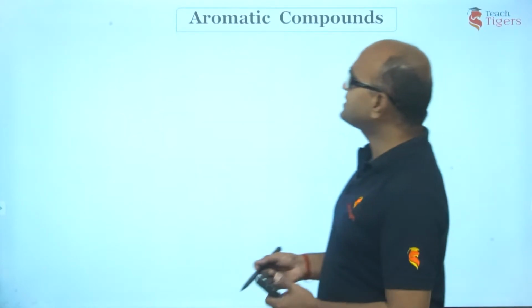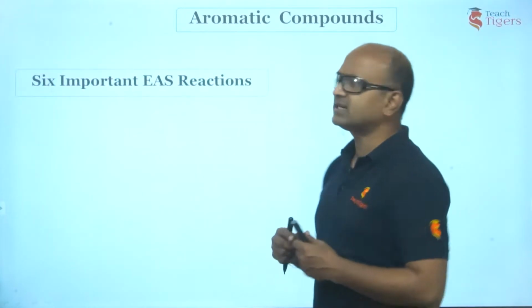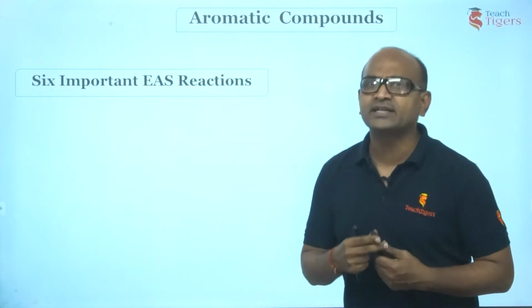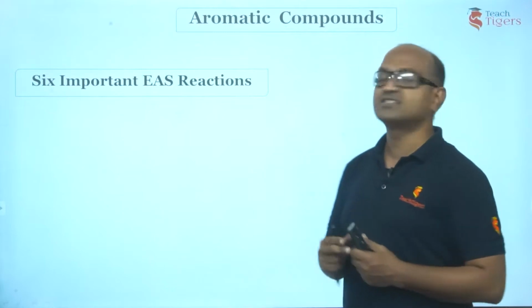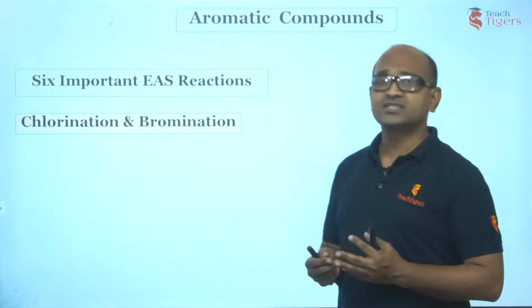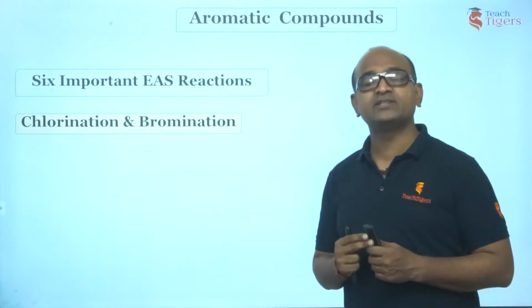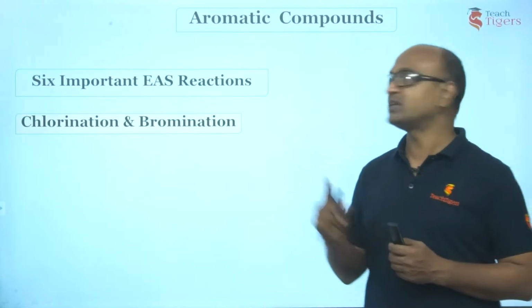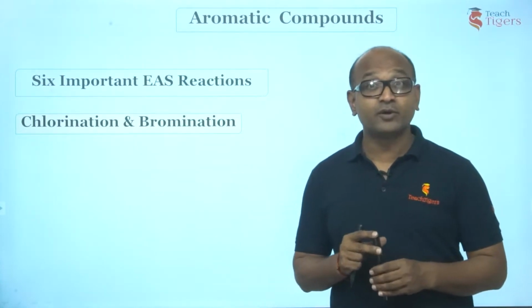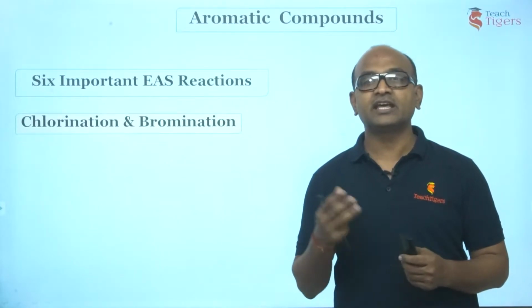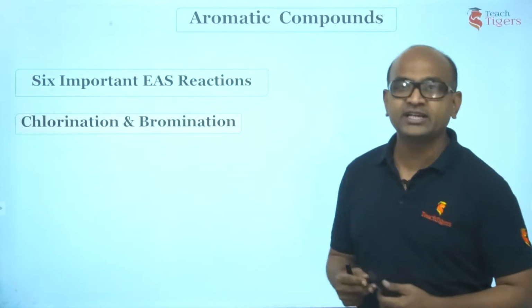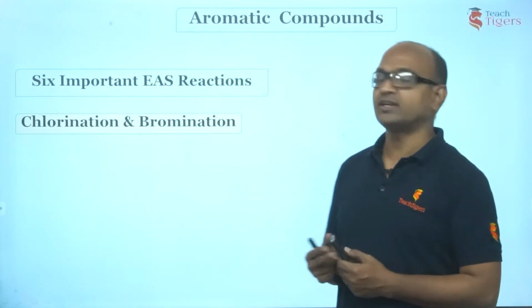So guys, let's see one point that we would like to discuss here. There are going to be 6 important EAS reactions, right? Now see, the first 2 reactions that we are going to study are halogenation reactions. One is chlorination and bromination, right? Why not iodination and fluorination? We will discuss that. What are the requirements for carrying out iodination and fluorination? We can't do it directly. Why? We will discuss shortly.